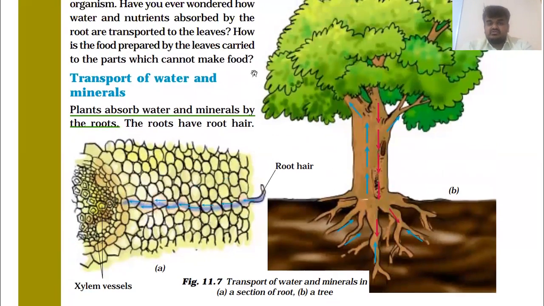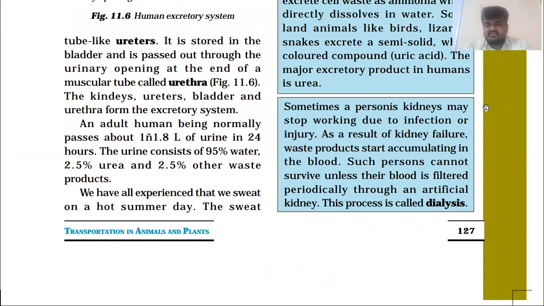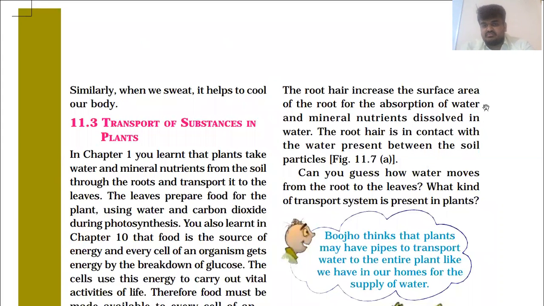The roots have root hair. The root hair increases the surface area of the root for the absorption of water and mineral nutrients dissolved in water. Simply, this root hair increases the surface area of the root, and they are absorbing the water and mineral nutrients which are dissolved in the water.